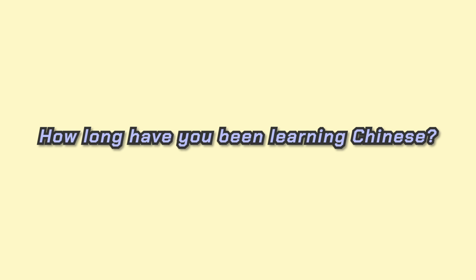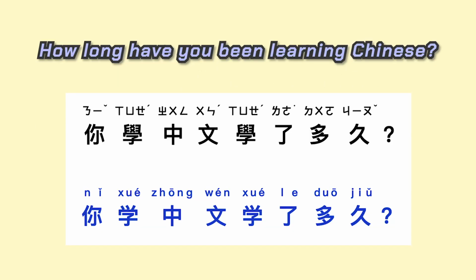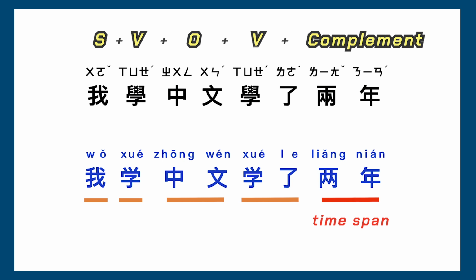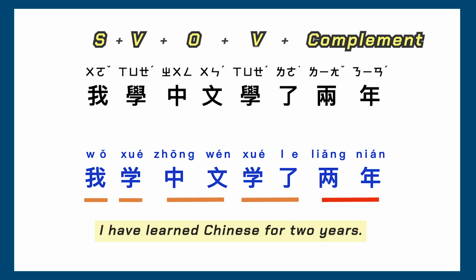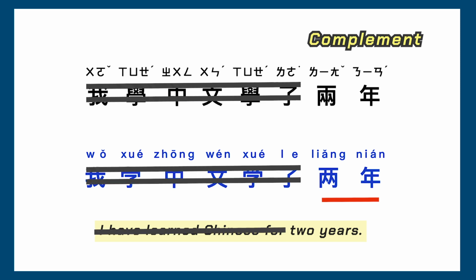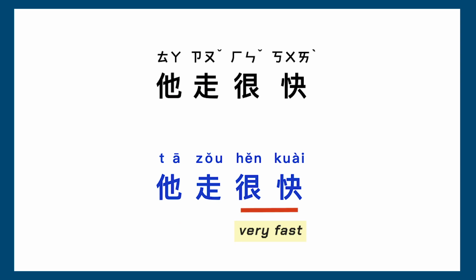Another example, if someone asks you, how long have you been learning Chinese? 你学中文学了多久? The main point the person is asking is the time span, so we put it at the end of the sentence. 我学中文学了2年。我学中文学了2年。I've learned Chinese for 2 years. You can even drop most of it and just say the most important part. 2年 2 years. Other examples like 他走很快，他走很快 He walks fast.